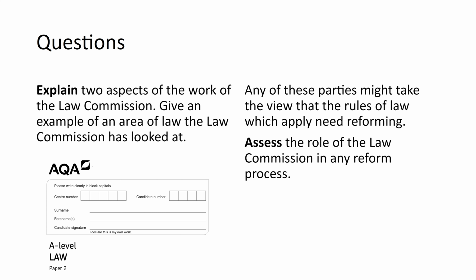If it was worded differently, if they wanted just advantages or just disadvantages, you need to read the question carefully to make sure that you know what they're asking for, and then try and give 3 advantages or 3 disadvantages. The most common mistake is to miss this part out altogether. So when you're making your plan for your 30-mark question, you need to make sure that you have included this in your plan so that you don't forget to put it in.